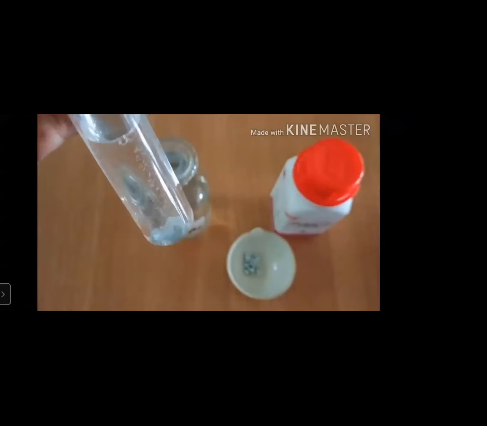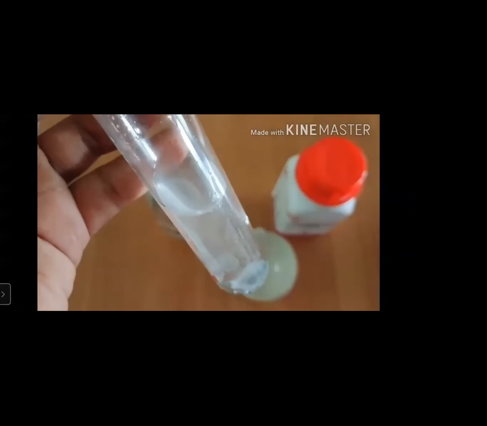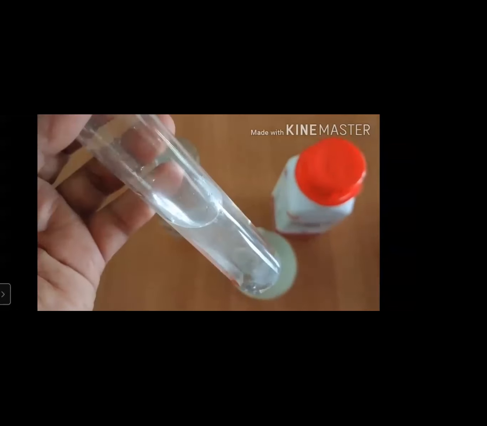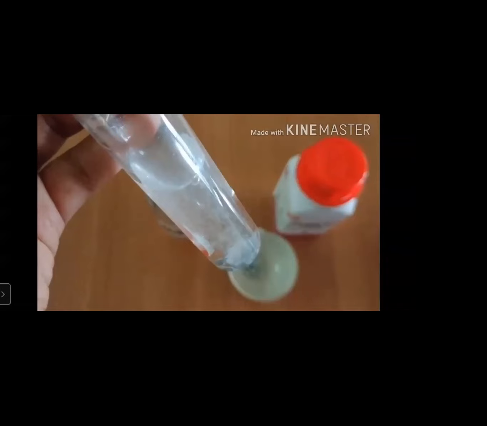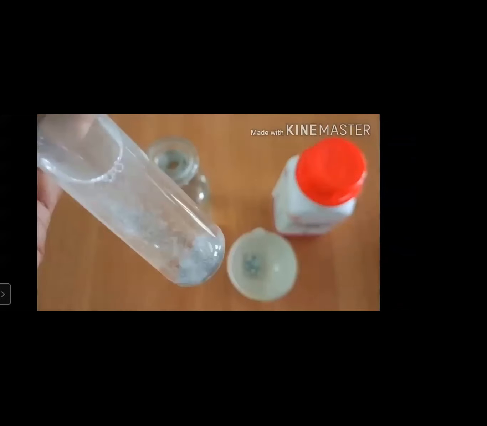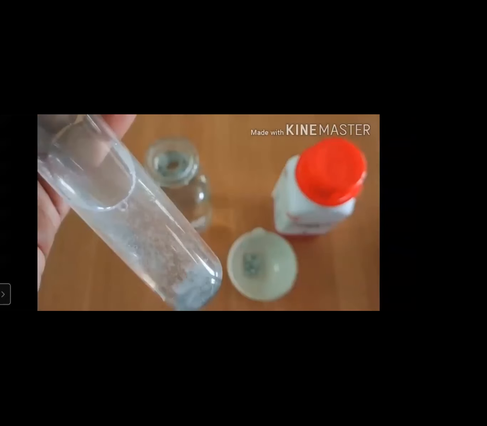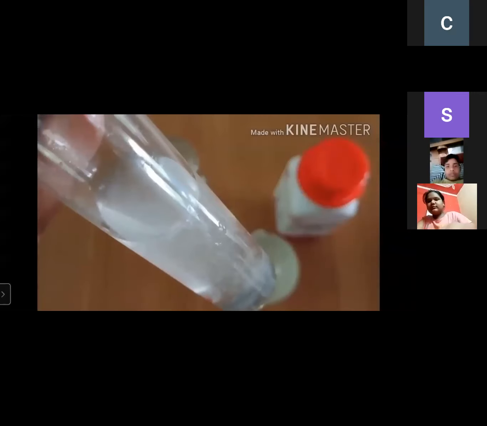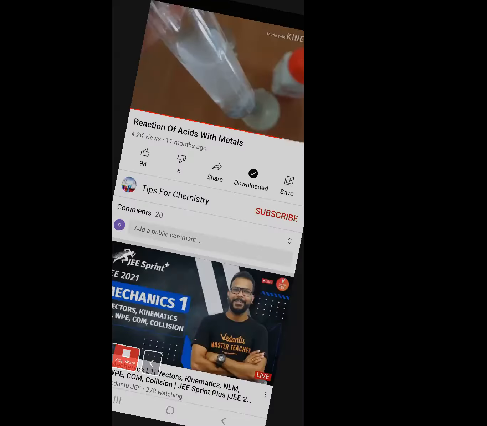When metals react with the acids and bases, they produce hydrogen gas with a pop sound. Hydrogen gas is released in the test tube and comes out of the test tube with a pop sound, as shown in the figure. This is the reaction of metals and non-metals with the acids.